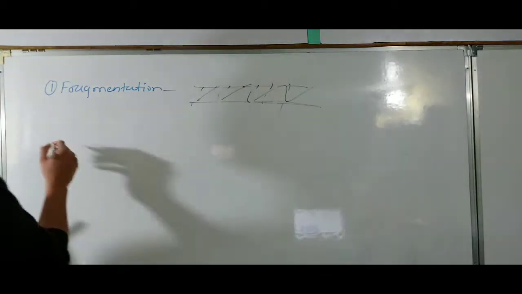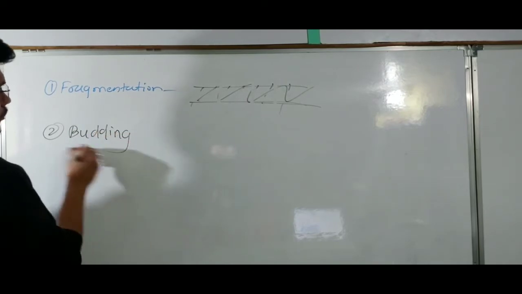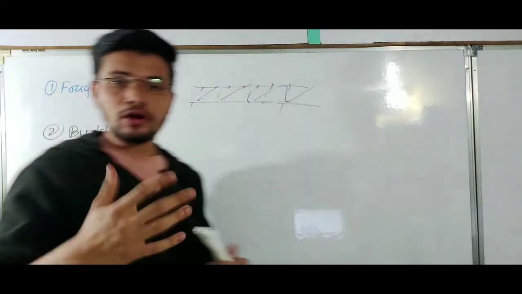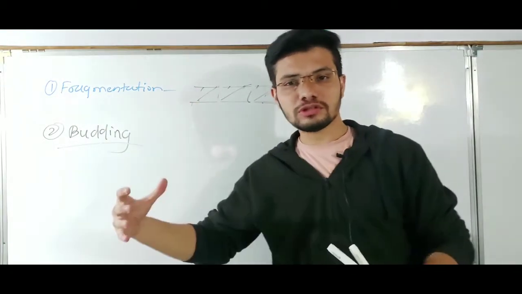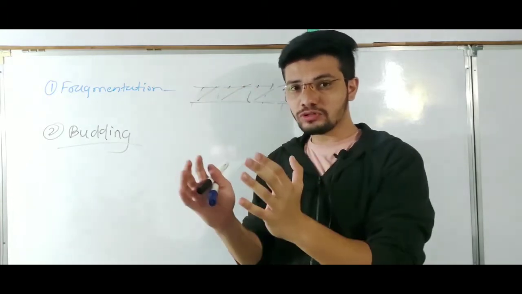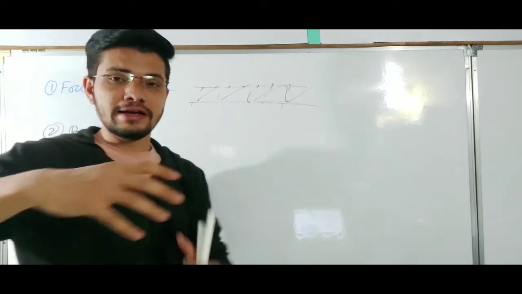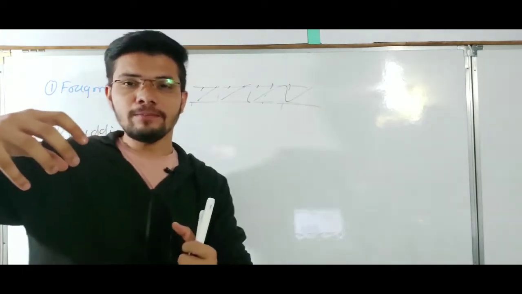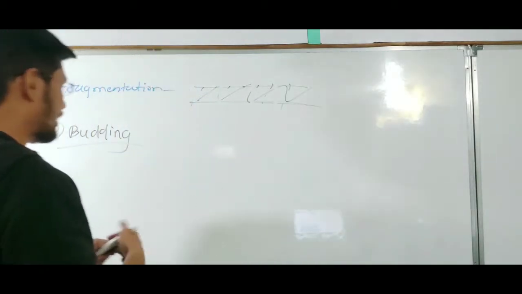The second type is budding. What does it mean by bud? Bud is like an extra outgrowth of the organism, and that outgrowth is known as a bud. That bud grows, detaches from its parent body and grows as a new individual, like in Hydra.